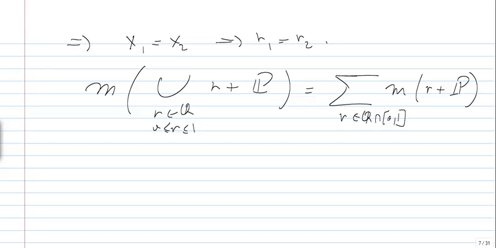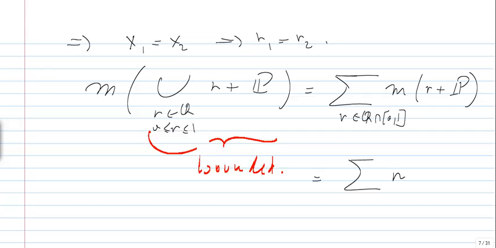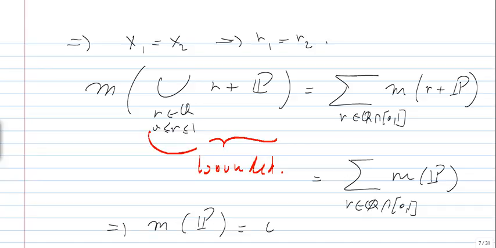And now we can see that since this set is bounded, it has a finite measure, it can't have an infinite measure. And this sum is equal to the sum of the measure of P because of the invariance. So this forces the measure of P to be equal to 0.